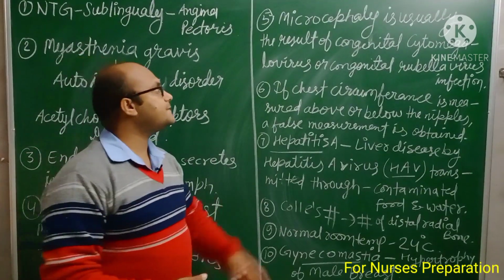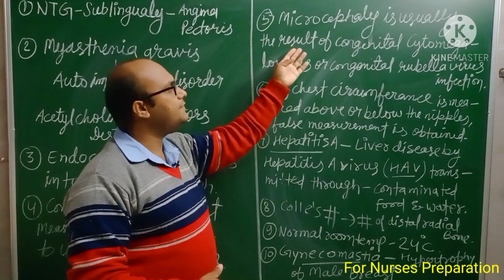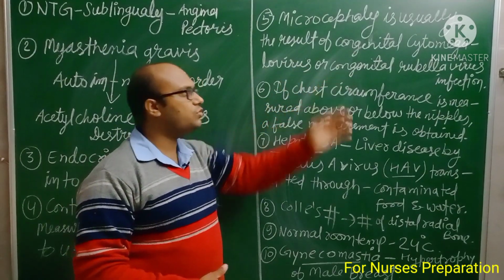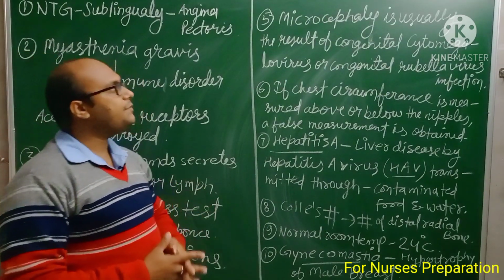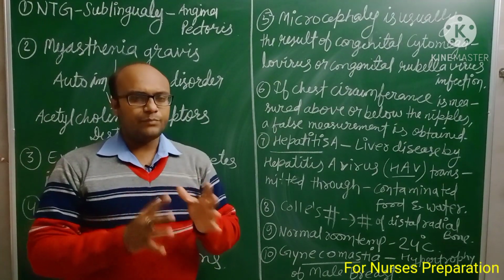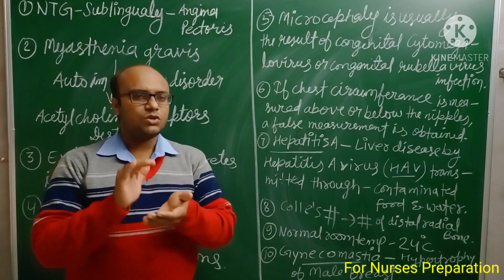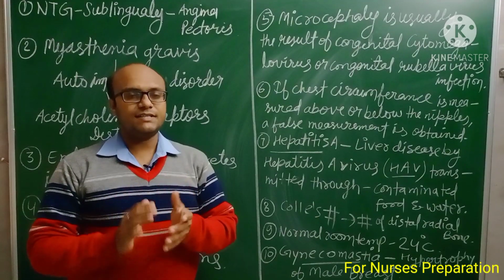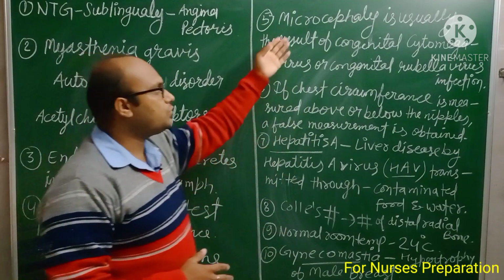Next is point number 5. Microcephaly is usually the result of congenital cytomegalovirus or congenital rubella virus infection. First, let me describe what microcephaly is. Microcephaly is an abnormal condition in which a newborn baby's head size is very small. If a newborn baby's head size is below normal, this condition is known as microcephaly.